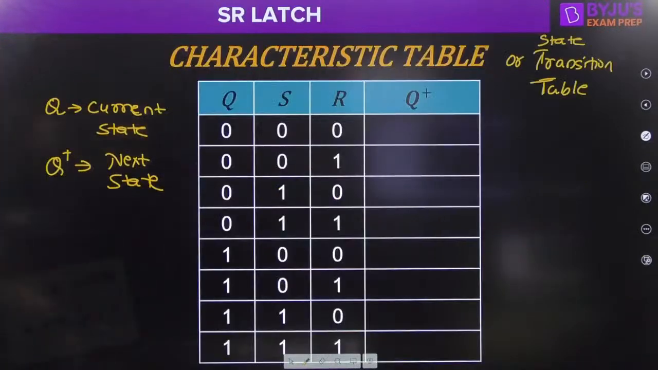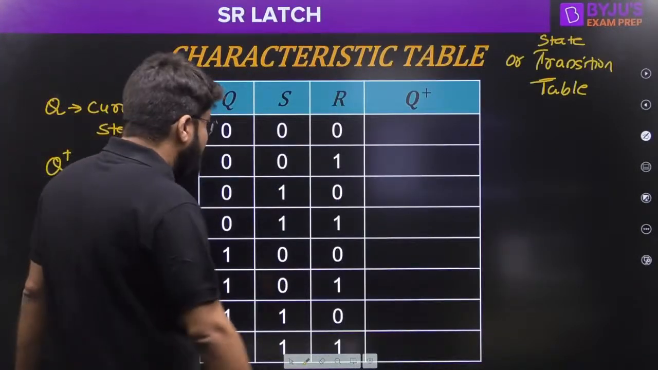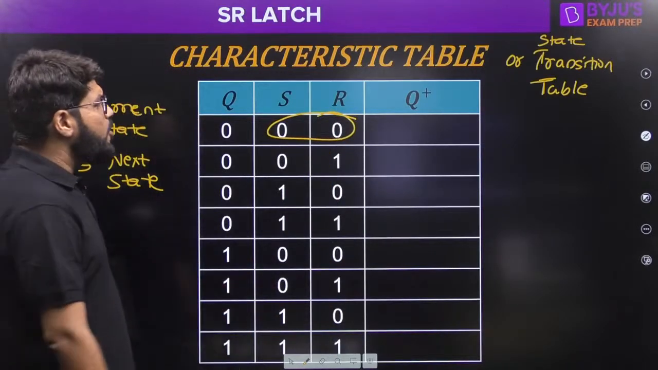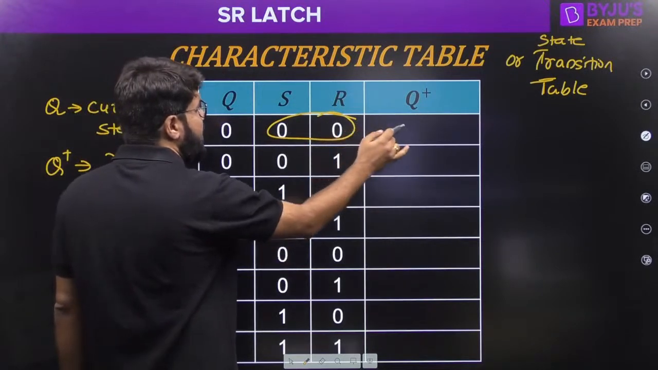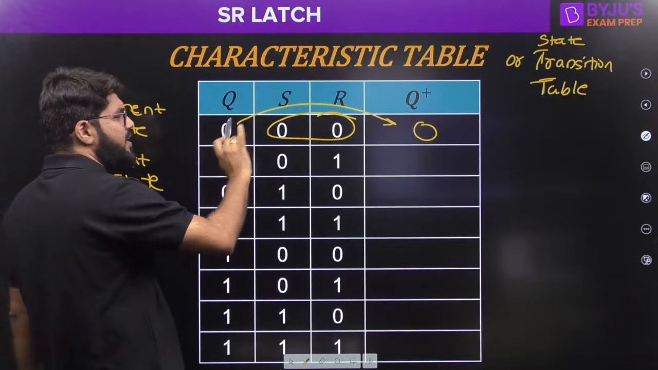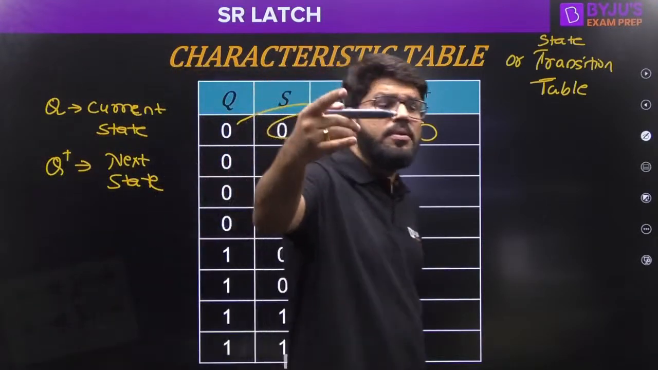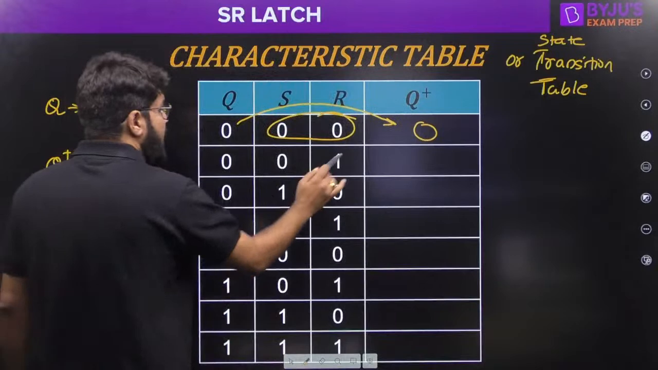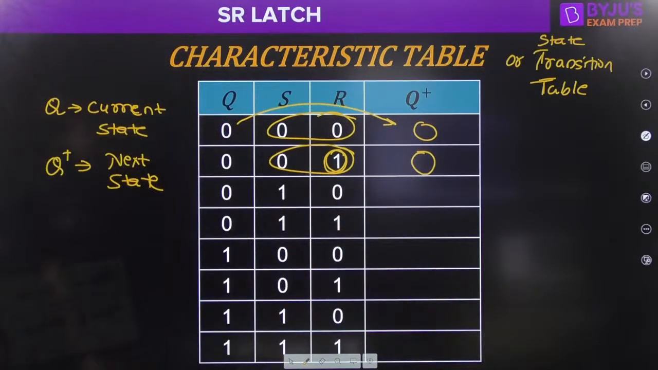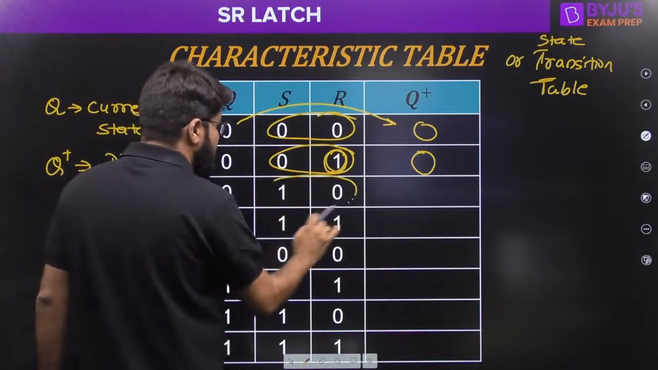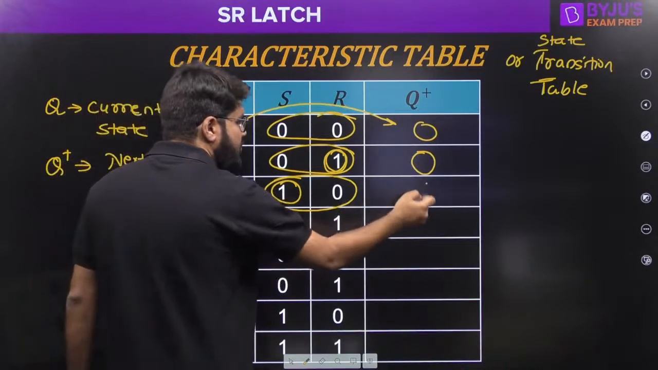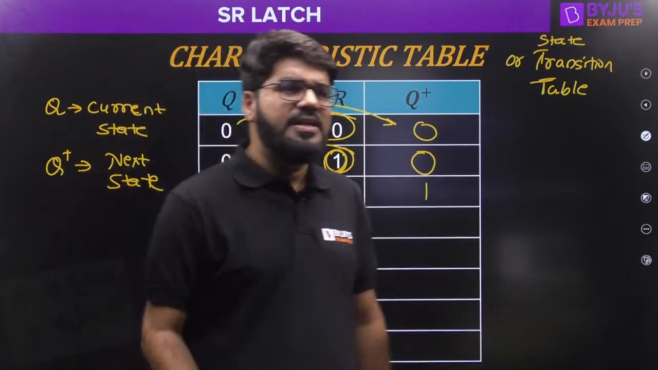Okay, now let us fill this table, everybody. S and R are both 0. 0, 0 means same state. So same state means copy this. If the current state is 0, next will also be 0 because it has to remain in the same state. Now S 0, R 1. R equal to 1 means reset. S 1 and R 0. Whenever S is 1, we don't need to check the previous case. Whenever S is 1, confirm the device will be set.